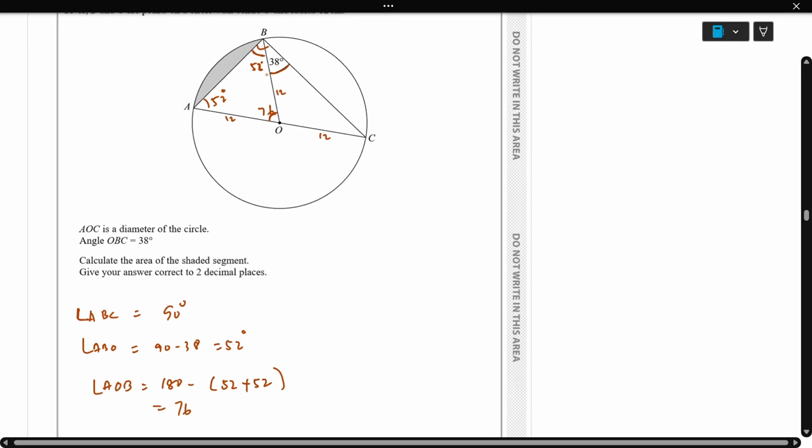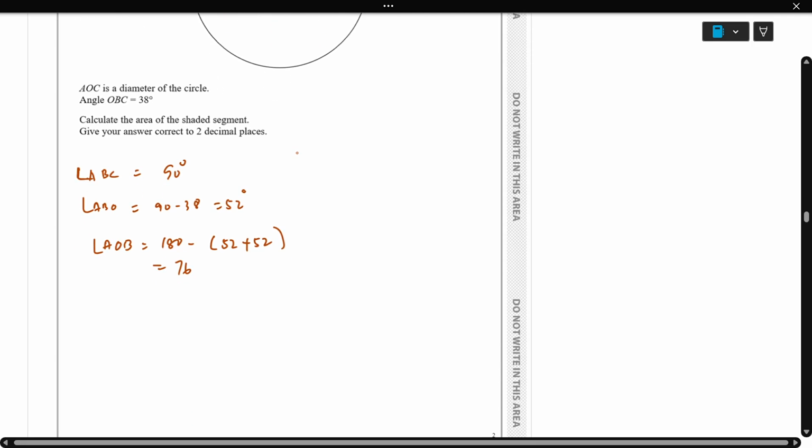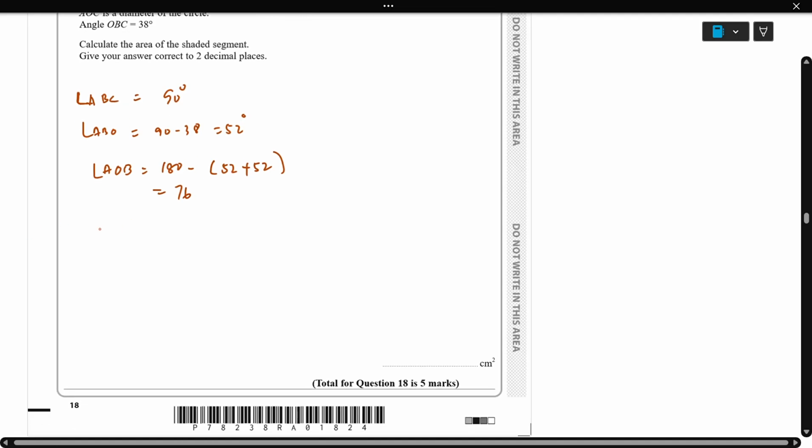Now we need to find the shaded area. Find the area of the sector minus the area of the triangle.